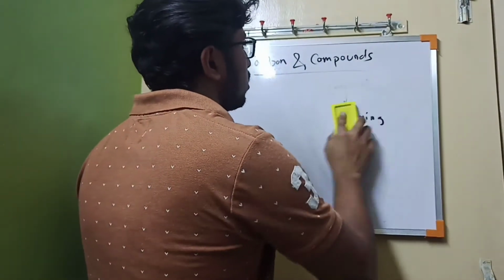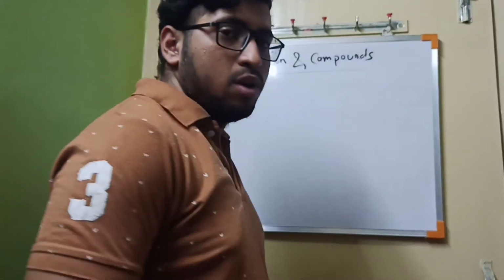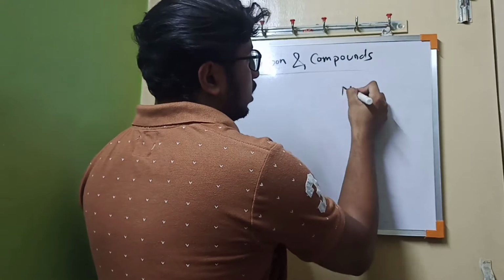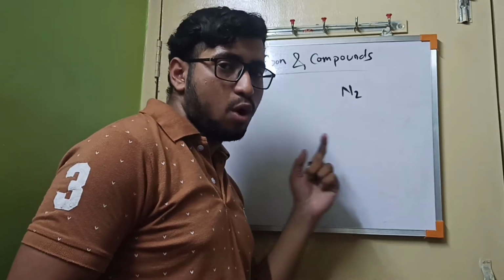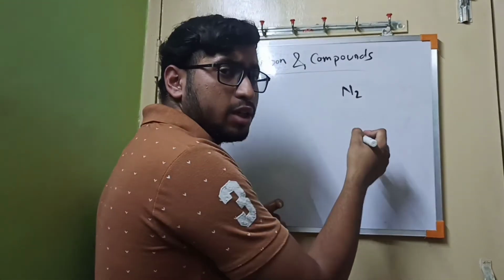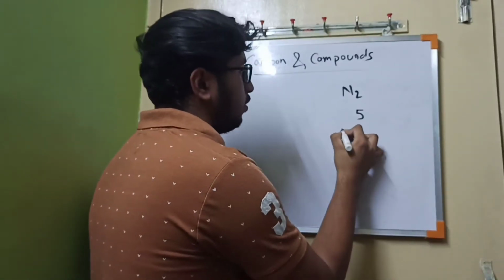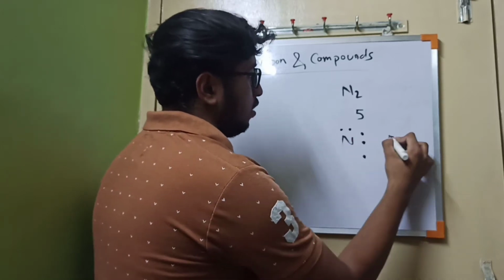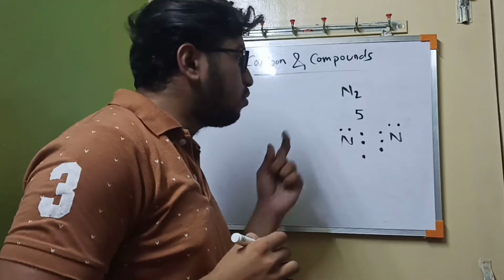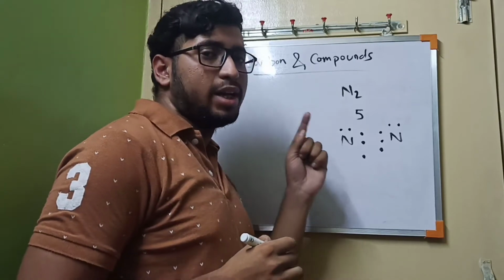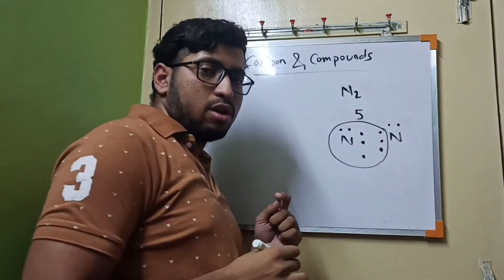If we give one example for a covalent bond, I am giving the example of nitrogen, N2. When two nitrogen atoms make a bond with each other, basically nitrogen contains 5 electrons at its valence shell, so it will be better to share electrons. If nitrogen shares 3 electrons with another nitrogen,